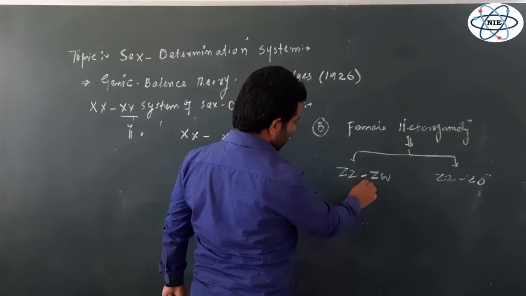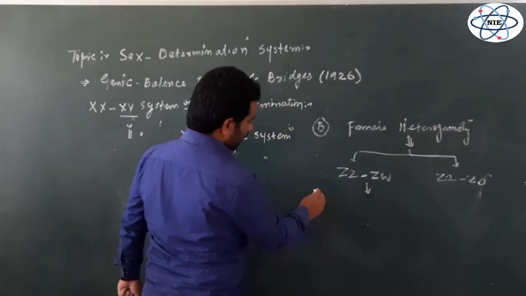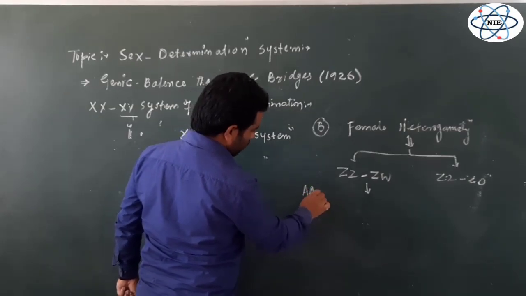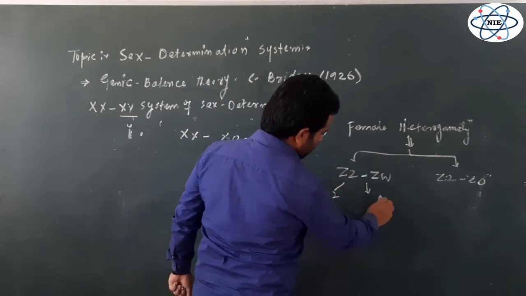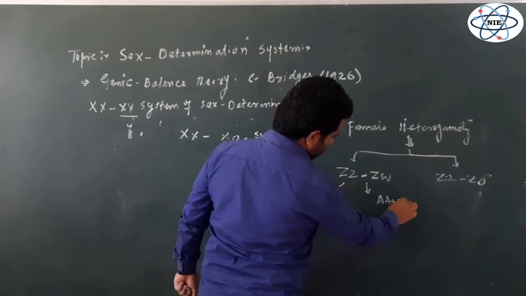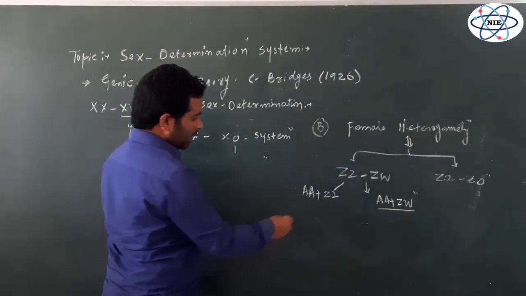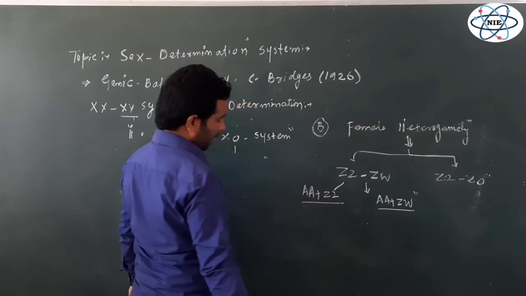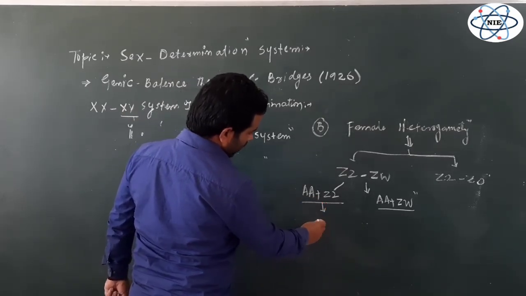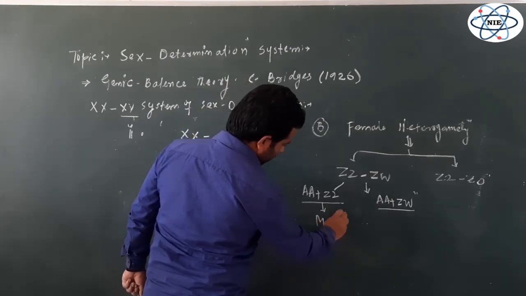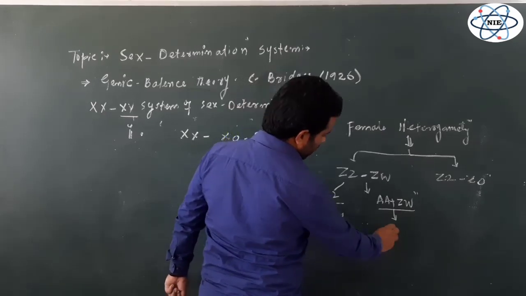So in this case, we can write like this: this individual is having two sets of autosomes plus ZZ. This is one individual and this is another individual having two sets of autosomes plus ZW. So this individual which is having the similar type of sex chromosome ZZ is male. And this individual which is having two different types of sex chromosomes, allosomes, is female.